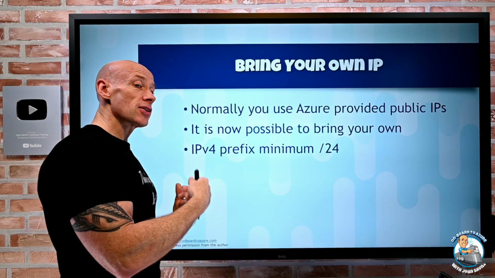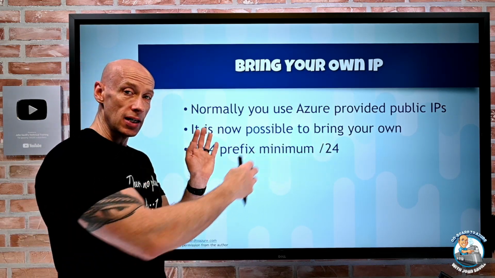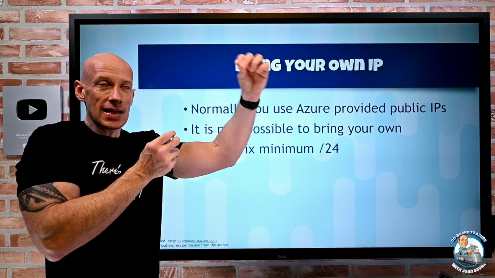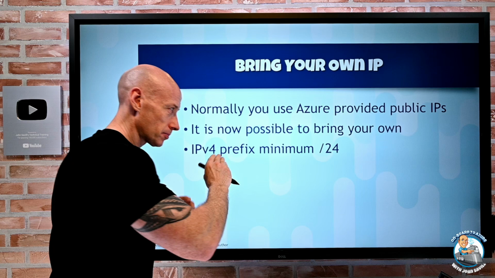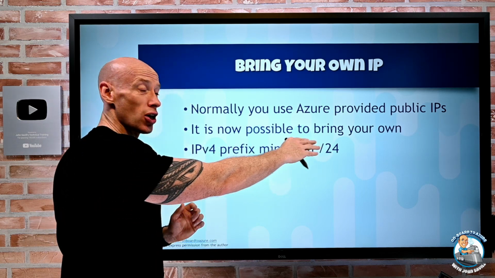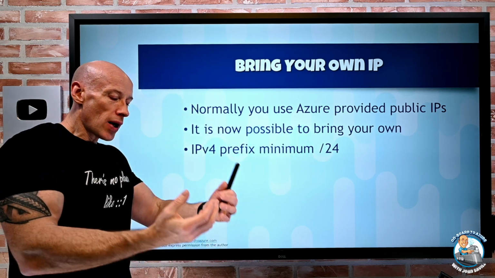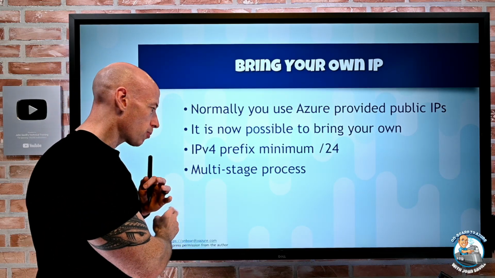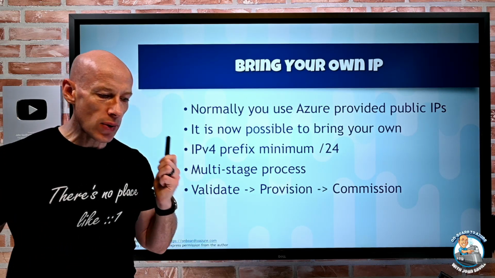So Azure will now start offering out, say, hey, if you're trying to get to this range, I'm your target. And again, there are different hops along the way. They aggregate tables. So I don't want to offer a /32 one IP address. So the minimum is a /24. So I can bring my own set. There's a series of steps to do this. It's a multi-stage process. Firstly, we validate, then we provision, and then we commission.